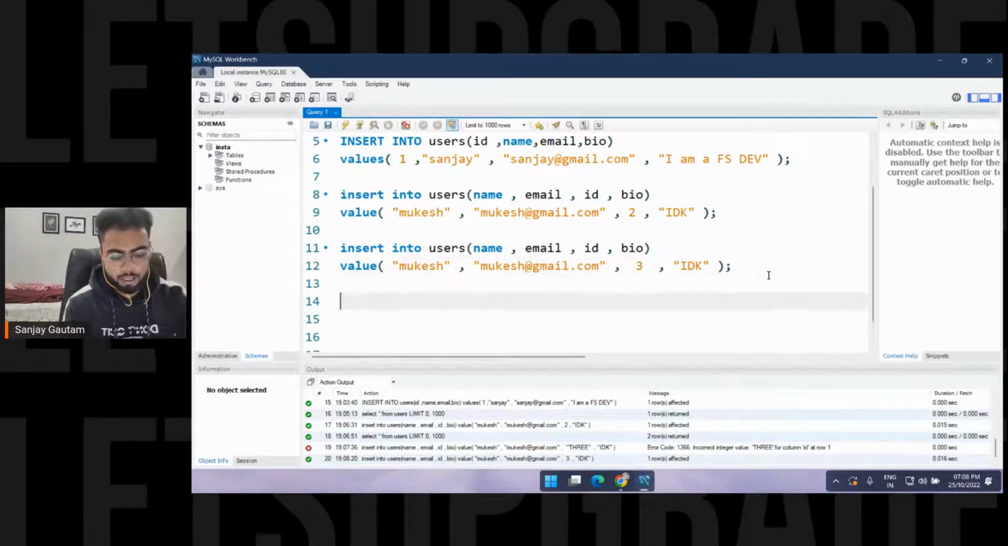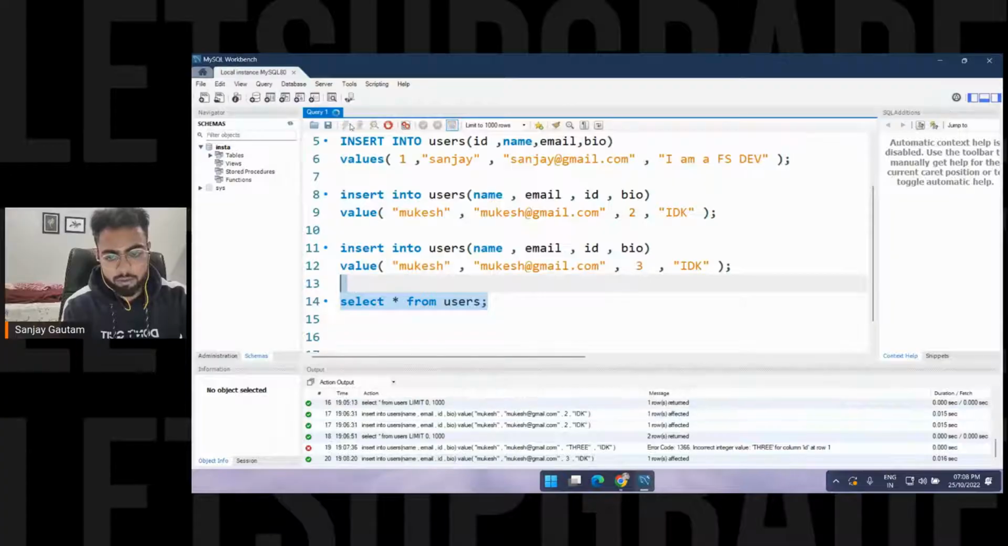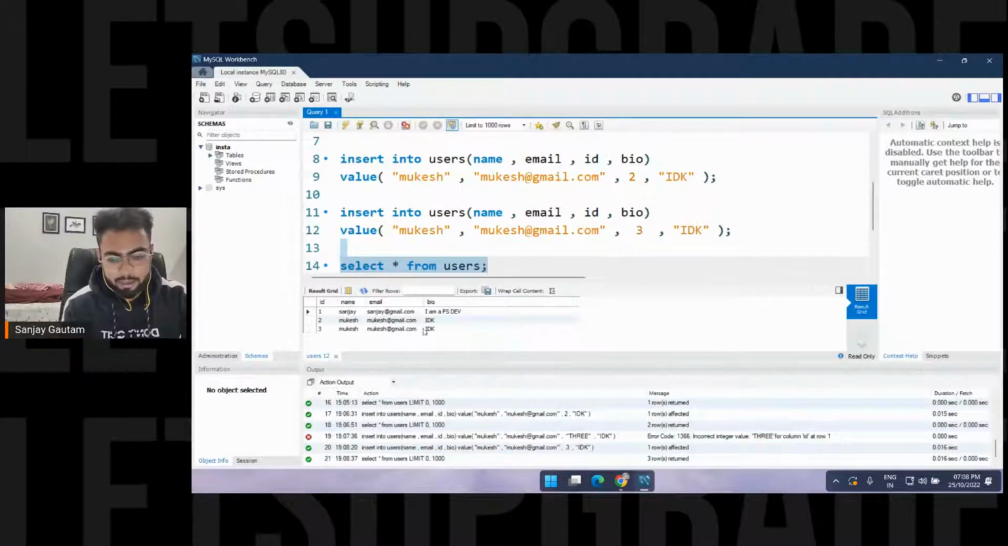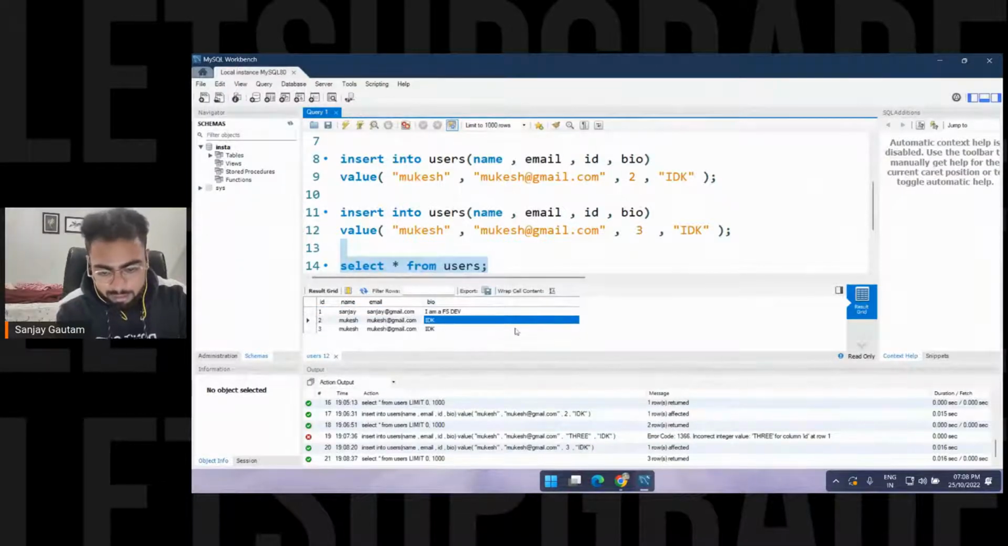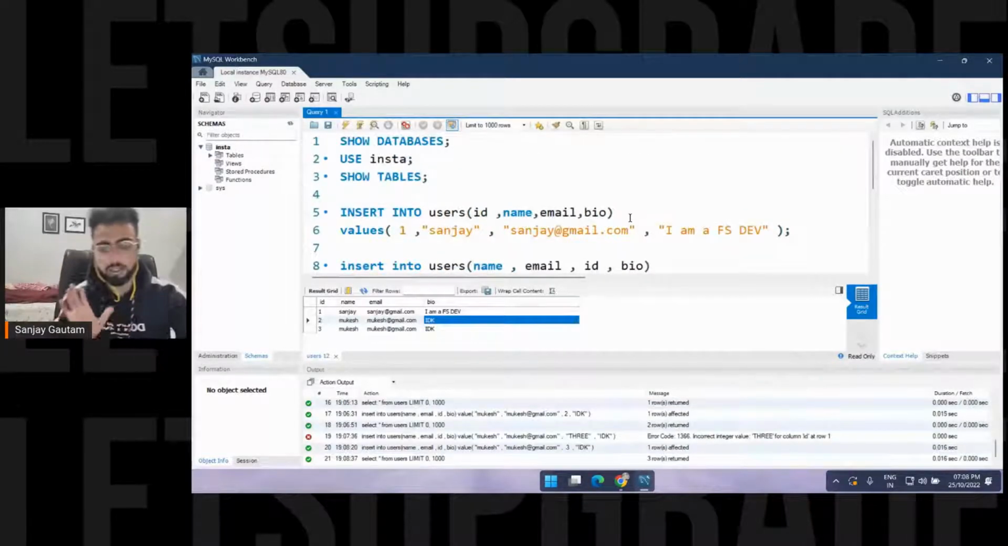Okay, and I'm just going to use the command select asterisk from users, to see what table we are going to get here. So this is the table, and right now I have 3 rows here: Sanjay, Mukesh, Mukesh. And how can we basically increase its size? I haven't done this. Okay, so this is a tool from where we can use the MySQL command.